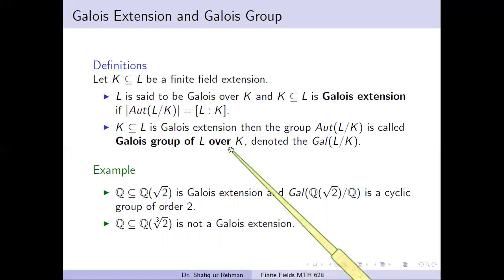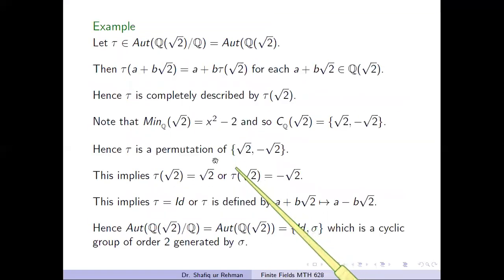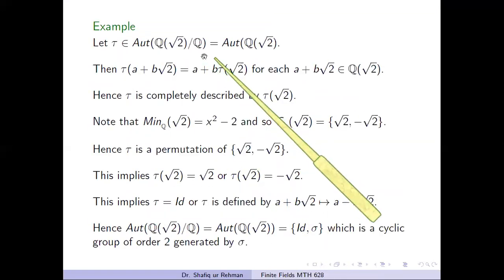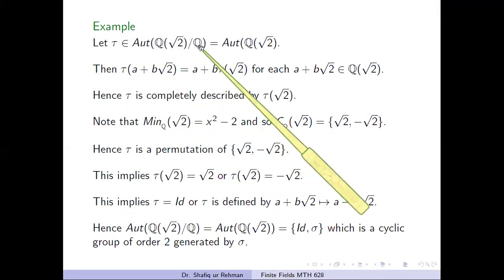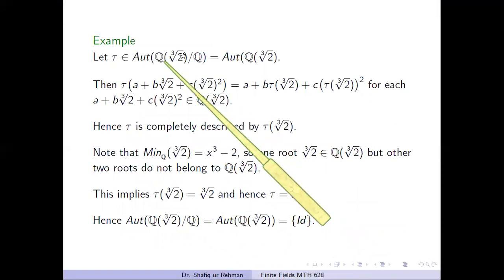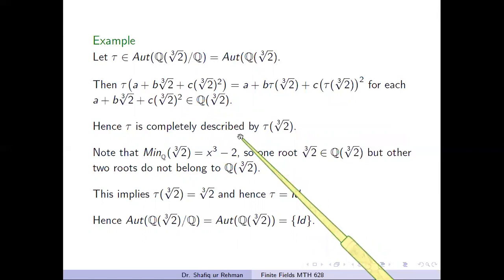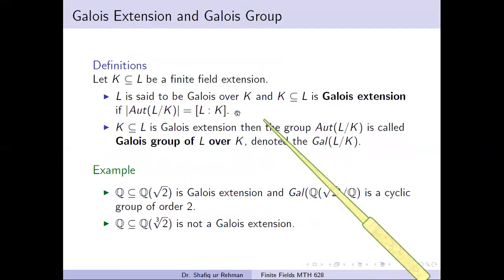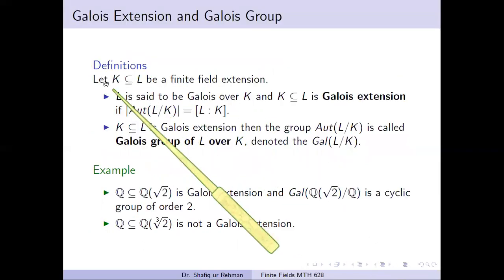over K. In these two examples, in the first example, this field extension Q contained in Q square root of 2 is a Galois extension, and this group is a Galois group of Q square root of 2 over the field Q, but this is not a Galois extension. So if an extension is not a Galois extension, we cannot talk about the Galois group. So now again see the definition.